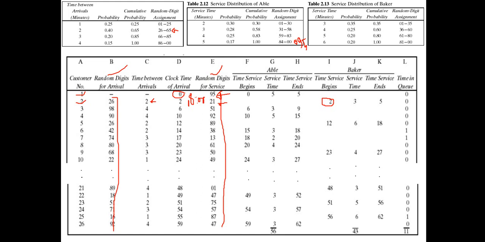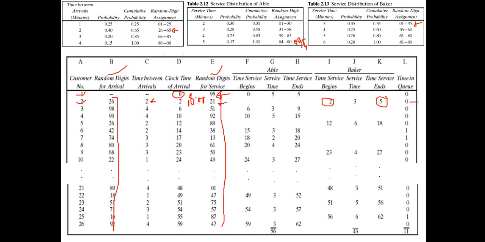Okay, so 21 falls into this range, so the service time is 3. The second customer's service began at clock time 2, service time is 3. So 2 plus 3 equals 5, so his service ends at clock time 5. Customer 2 arrived at clock time 2, and his service began at clock time 2, so he does not have to wait in the queue. That's why it is 0.